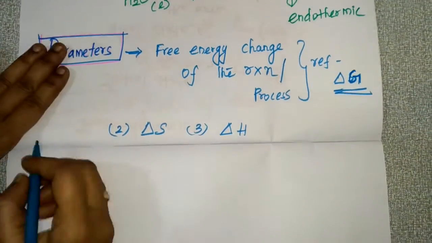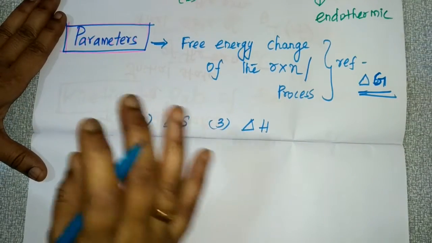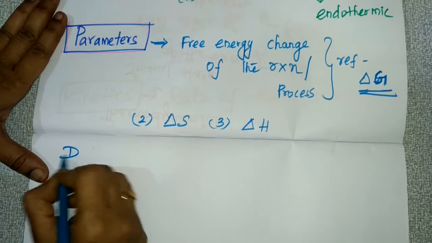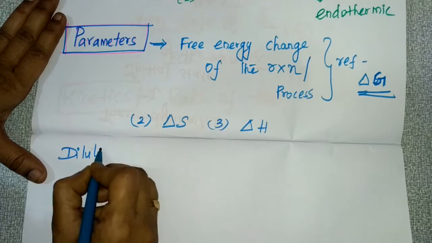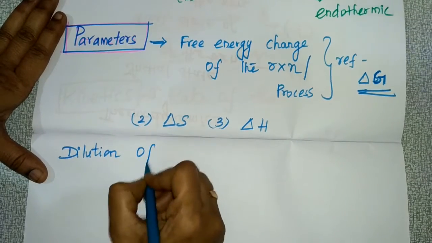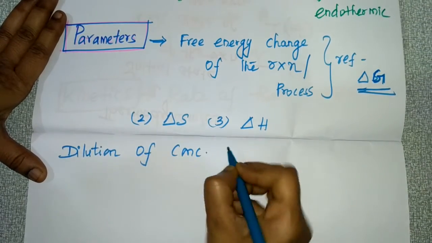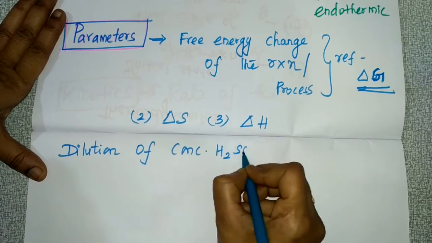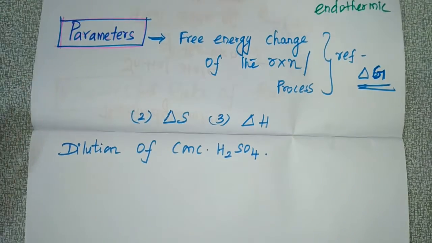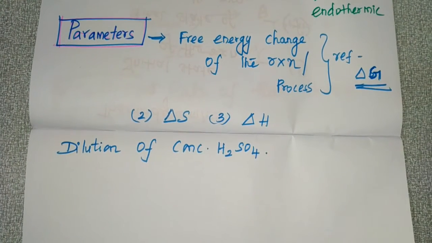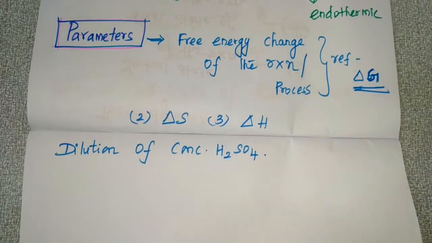See, you are going to do dilution of concentrated sulfuric acid. What do you mean by dilution of concentrated sulfuric acid? You are going to make a dilute solution of this concentrated sulfuric acid.